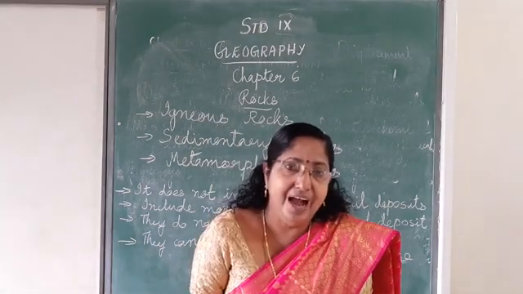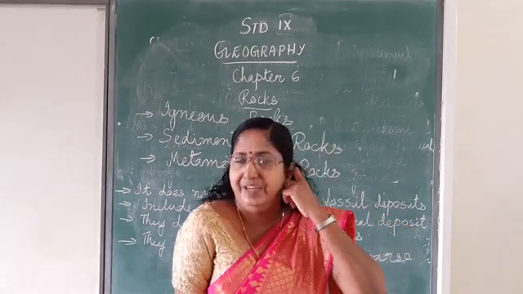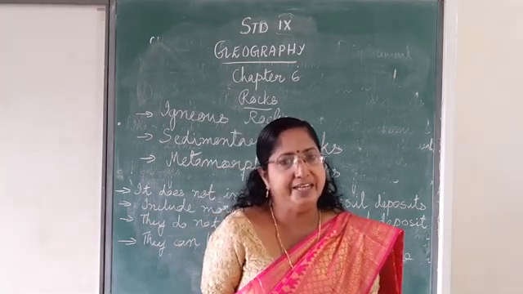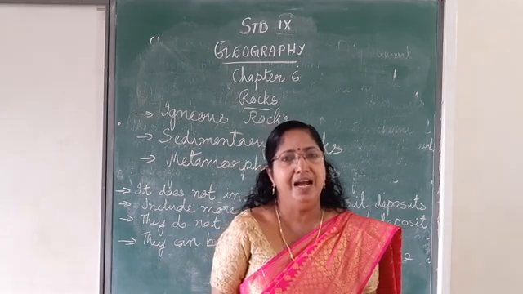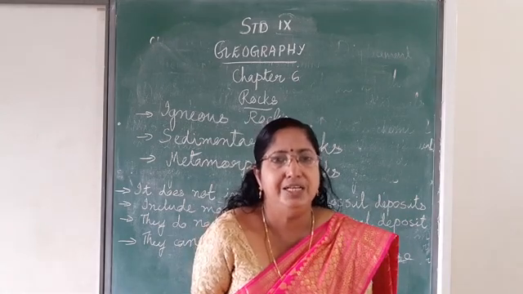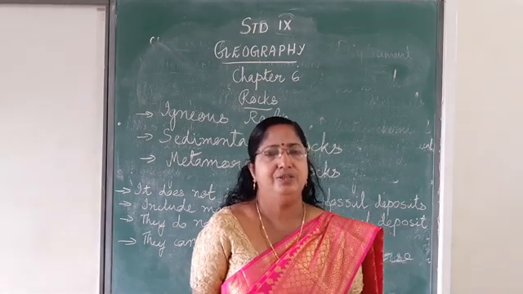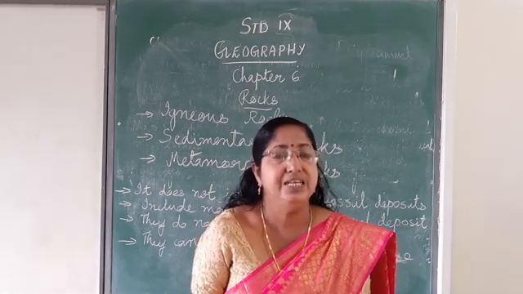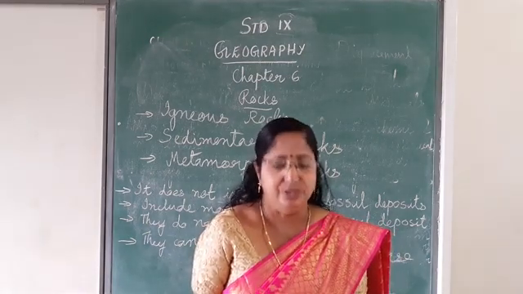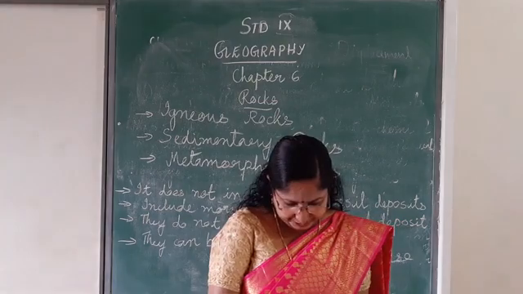Cooling and solidification are the two main processes in the formation of igneous rock. I will repeat one more time. Igneous rocks form from magma. When the volcano erupts, the hot molten magma comes outside, cools and solidifies. The two processes involved in the formation of igneous rocks are cooling and solidification. Okay, I think you got some idea about igneous rocks.